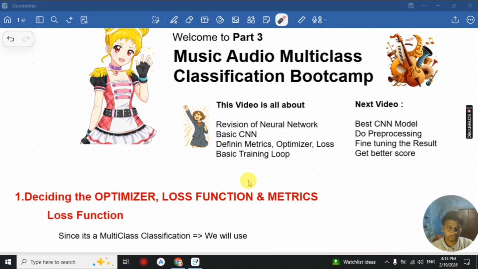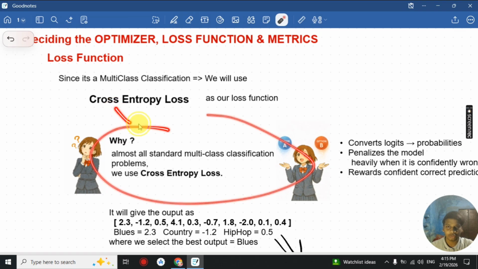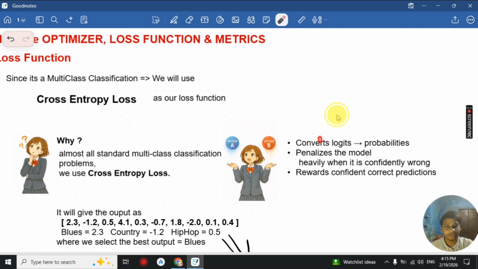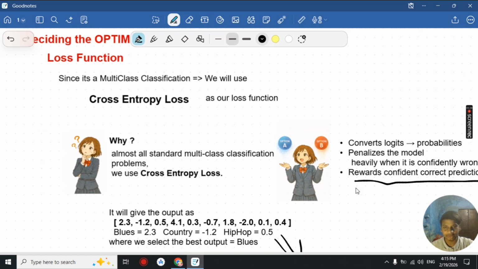So starting with our optimizer, the loss function, and the metrics. We will first understand what we will be taking as our optimizer, loss function, and metrics for our bootcamp. For the loss function in multi-class classification, we will be using cross entropy loss as our loss function, and it is the standard for multi-class classification problems. It converts outputs into probabilities and it penalizes the model heavily when it is confidently wrong. So the model is penalized based on whether the classification was wrong confidently or unconfidently, and it will reward confidently correct predictions.